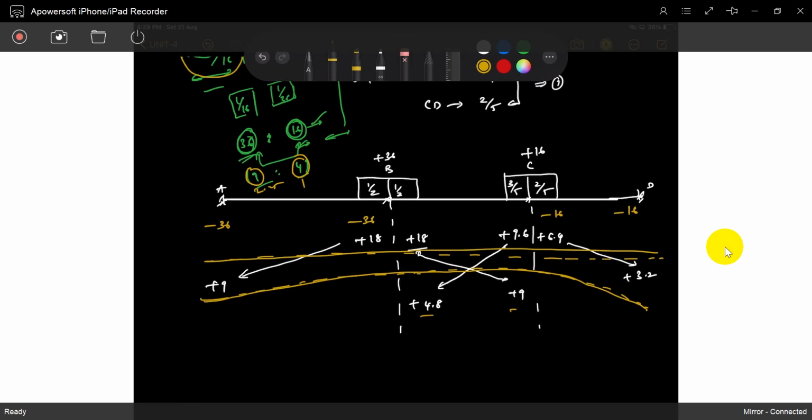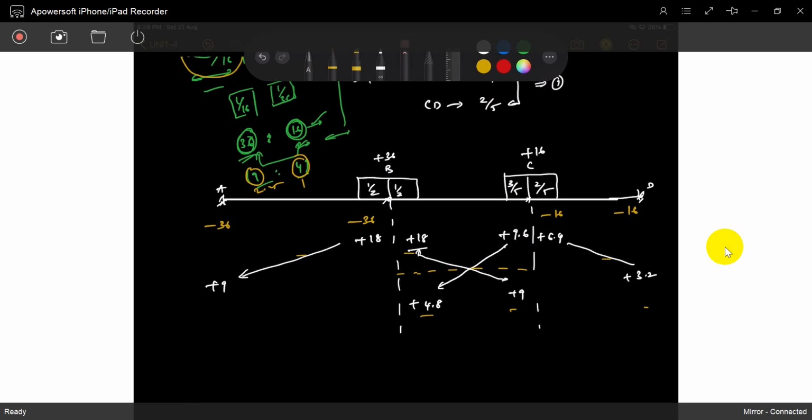again unbalanced moments will come. These are the unbalanced moments; these are not unbalanced, these are the end side. At the end side there is no unbalanced moment, because it's a fixed end moment. There is no balancing at the end joints.